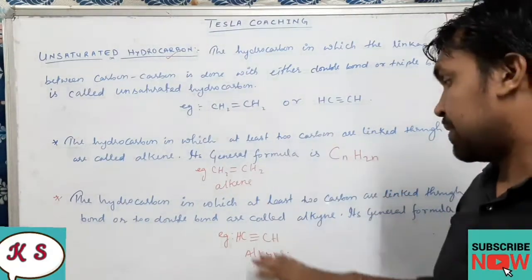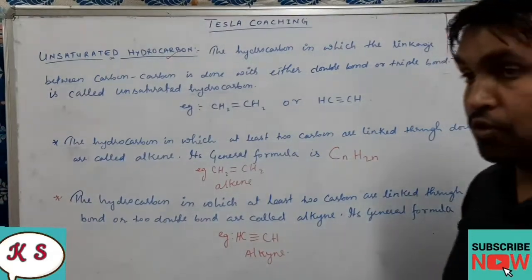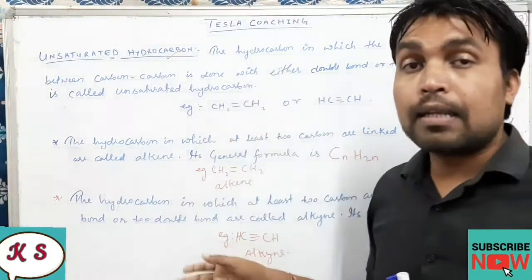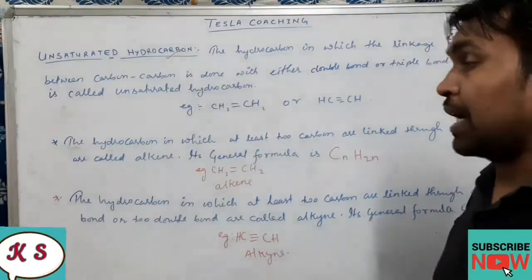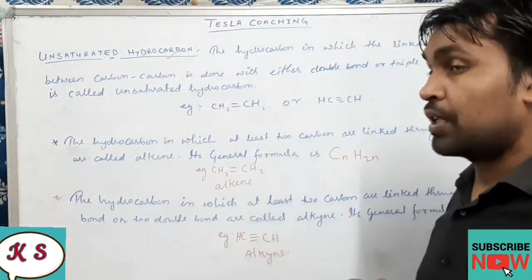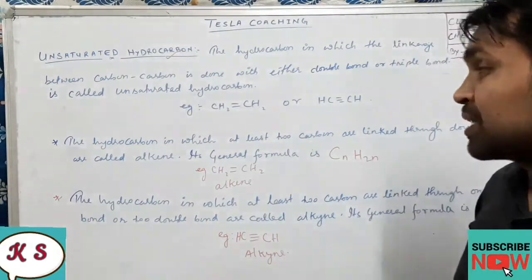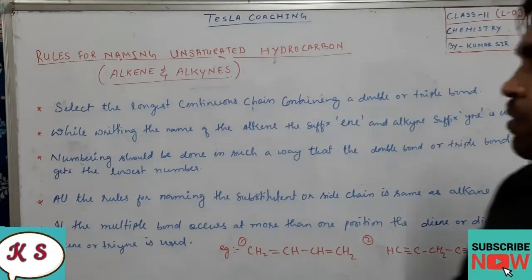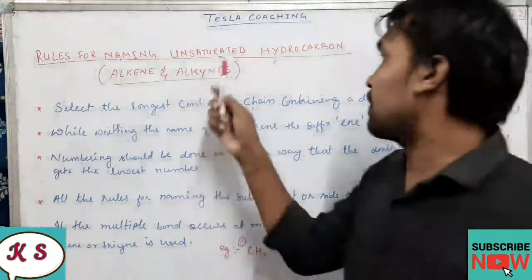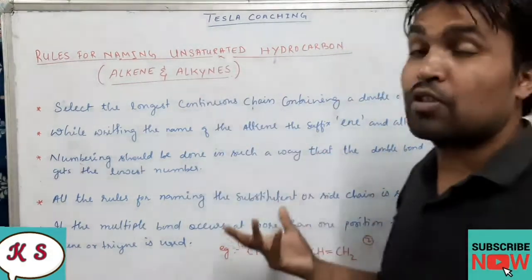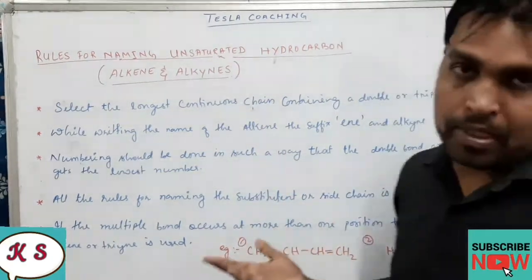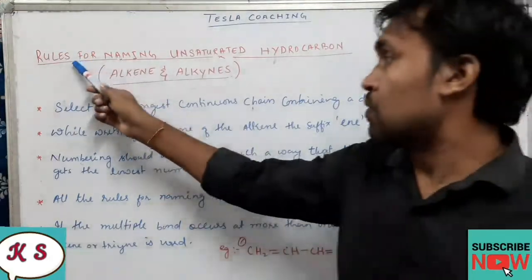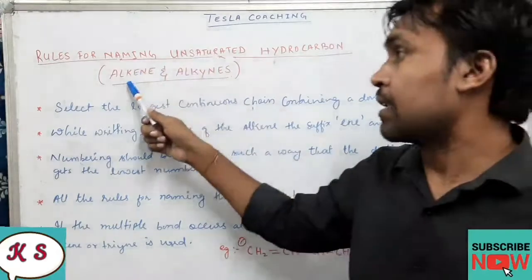So now we have studied what is alkene, what is alkyne, and what is unsaturated hydrocarbon. Now we are going to study the rules of IUPAC naming of these unsaturated hydrocarbons. In the meantime, all of you take it down, then we will see. Okay dear students, so here are the rules for naming unsaturated hydrocarbons. Unsaturated hydrocarbon means alkene and alkyne, as I have already told you. Very good.